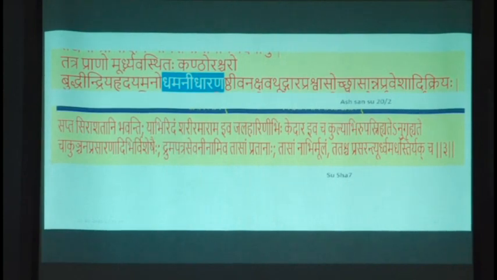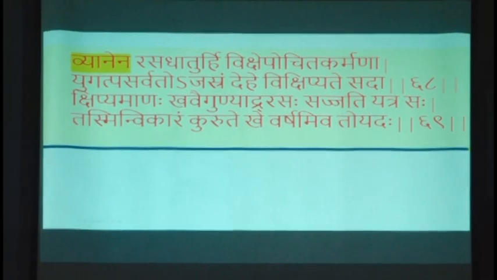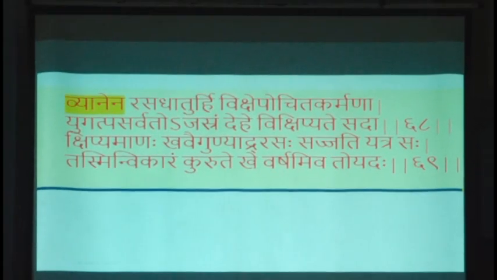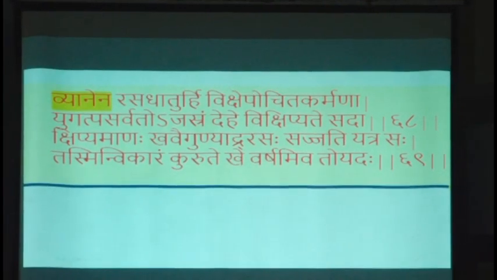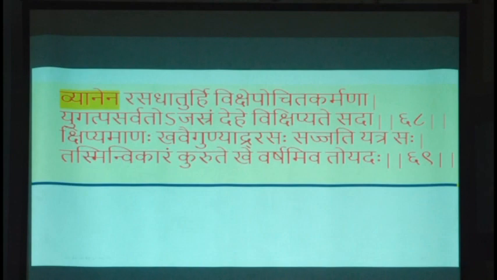Next. Now, Vagbhata in the Ashtanga Hridaya mentions the exact functions of the circulatory conditions: Vyanena rasadaturuhi vikshepa uchita karmana. That uchita vikshepa karma is the real circulatory pressure.